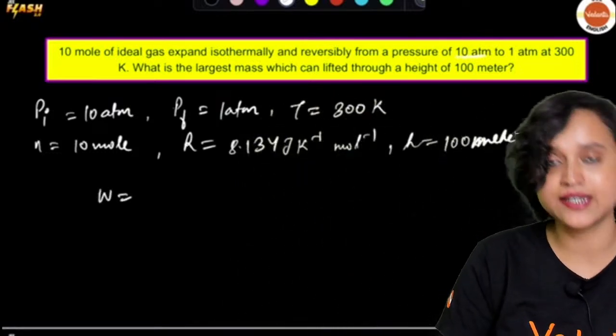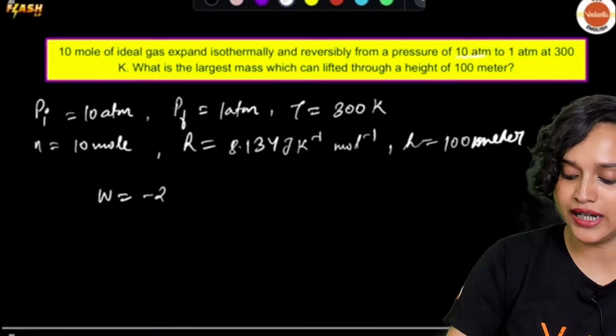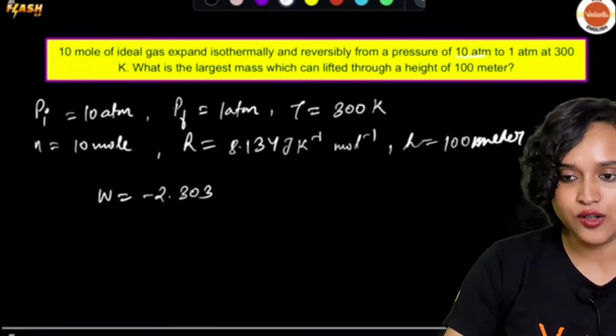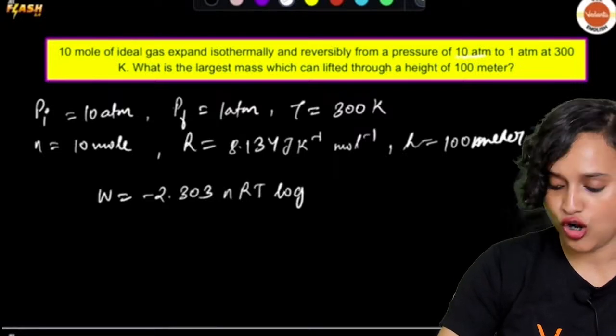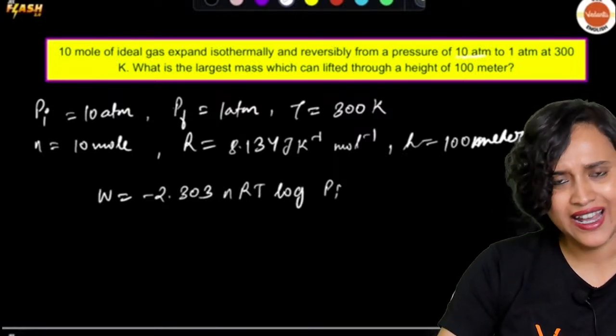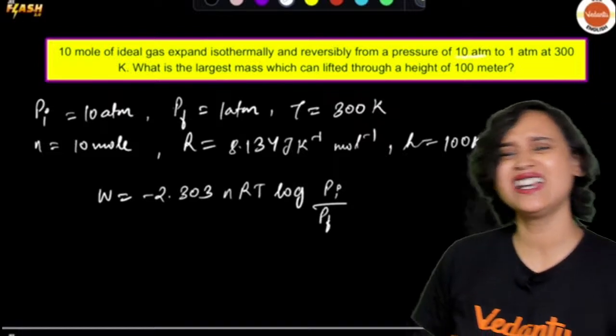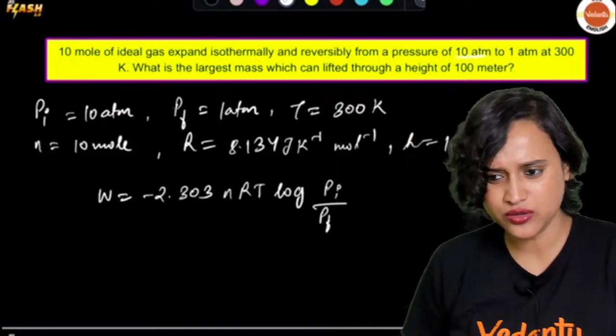So how we solve it is W, work done, is equal to minus 2.303 nRT log of Pi by Pf. We can write it like this. Yes. All right, we can do this.